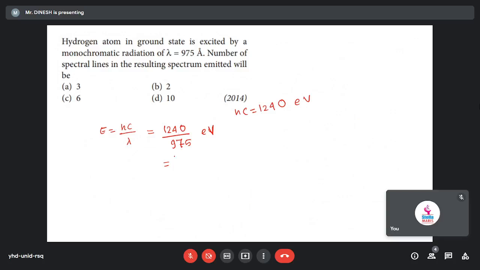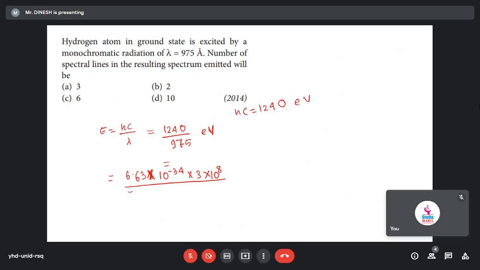Anyway, we can put the Planck constant also, since I don't know the value exactly. That is 6.63 into 10 power minus 34. We know the speed of light, 3 into 10 to the power 8. Very good. And divided by 975 into 10 to the power minus 10.